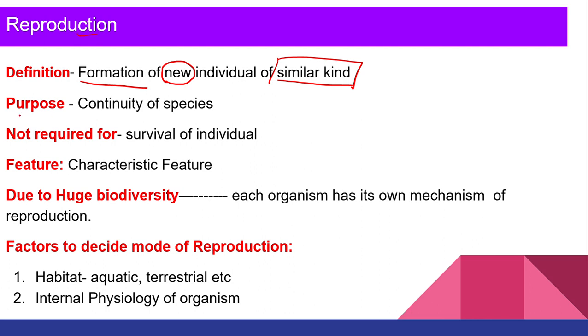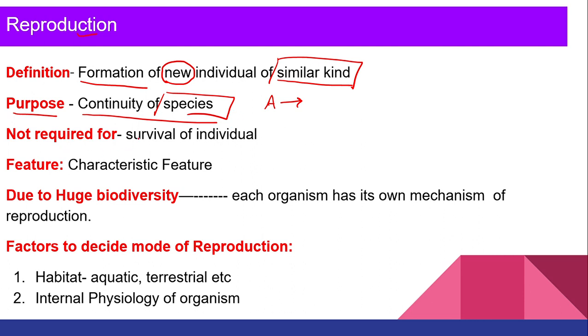What is the purpose of reproduction? Why do we do it? What is the importance of it? It is for the continuity of species. Now suppose a species does not do reproduction, then after its lifespan what will happen? All the species will die and there will be extinction of the species, right?